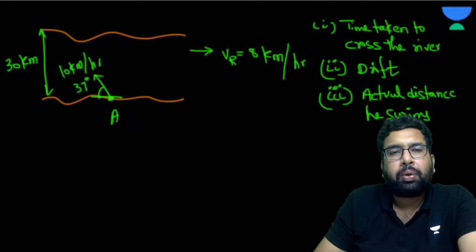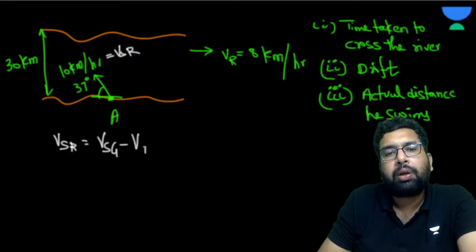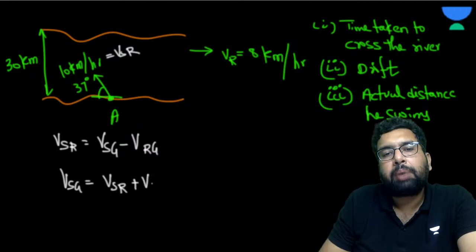Now see, let's do it quickly. So this is the velocity of swimmer with respect to river. Now velocity of swimmer with respect to river is also velocity of swimmer with respect to ground minus velocity of river with respect to the ground, right? Now from here, velocity of swimmer with respect to ground is going to be velocity of swimmer with respect to the river plus velocity of river with respect to the ground.